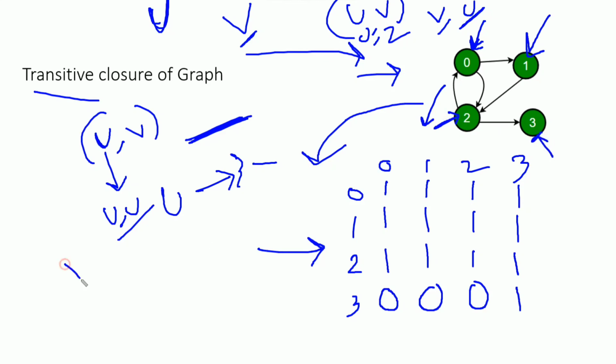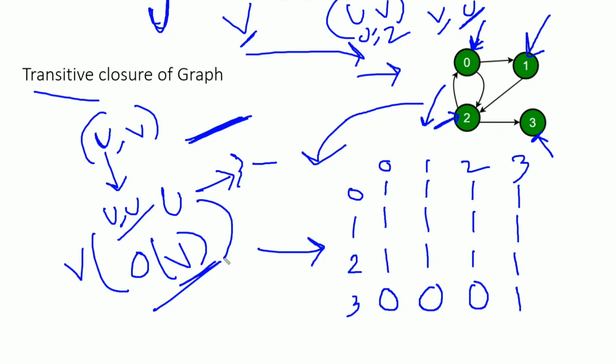If there are V vertices, for each vertex we use DFS traversal. The time complexity for DFS traversal is big O of V plus E, which is nothing but linear time. So for each vertex we are performing big O of V, and the ultimate time complexity for using DFS traversal will be big O of V squared. So we can use DFS traversal or we can use the Floyd-Warshall algorithm.